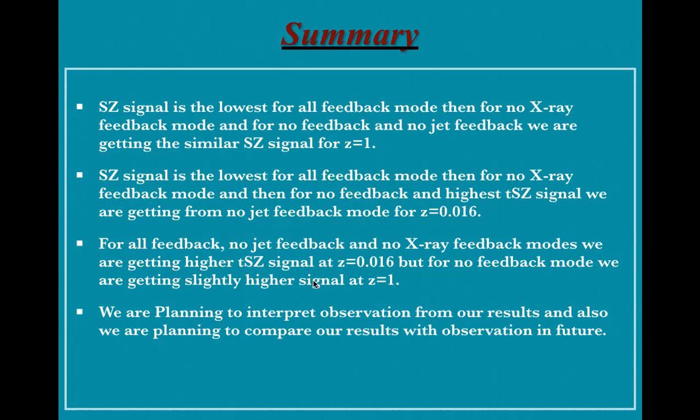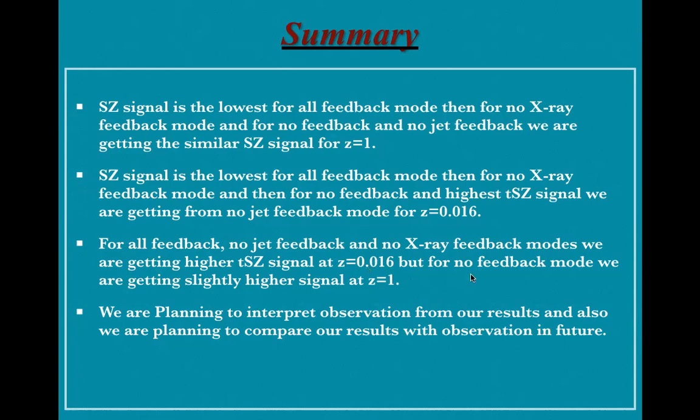Now when we compare the redshifts, we have found that except for the no feedback mode, the other modes, that is all feedback, no jet feedback, and no X-ray feedback, give higher AC signal at lower redshift, that is redshift 0.016.